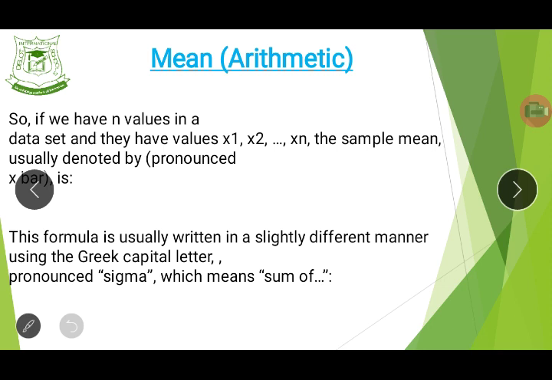Now, how do we denote it? The formula is this thing you see here. This is summation of x over n. That is the formula for the mean of a particular set of numbers.